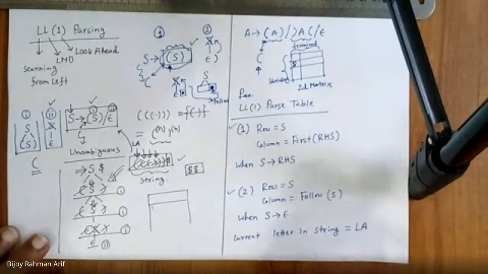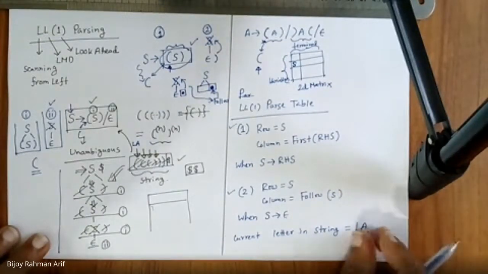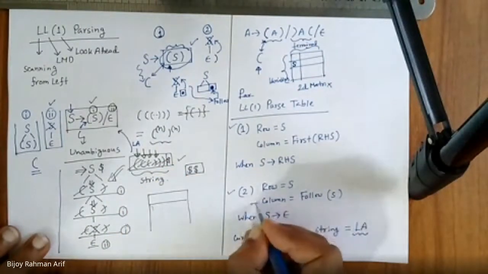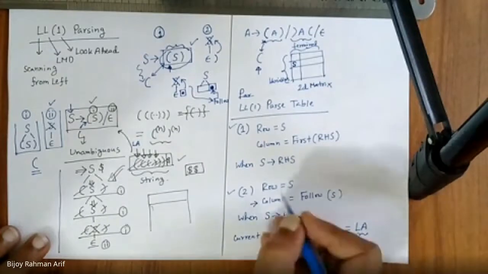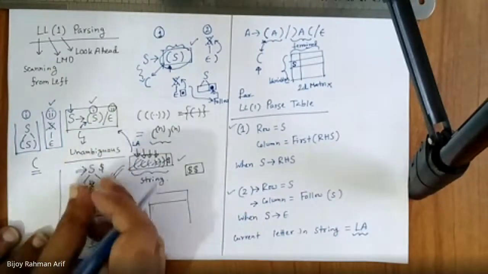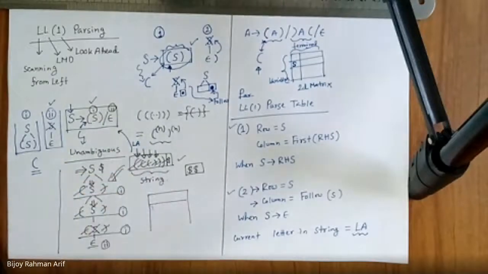So whenever my current letter in the string, that means my look ahead, is this, that is going to denote the column, and whenever I have a variable, that denotes my row. Using that one I am going to derive the particular production. Is the process clear to you?